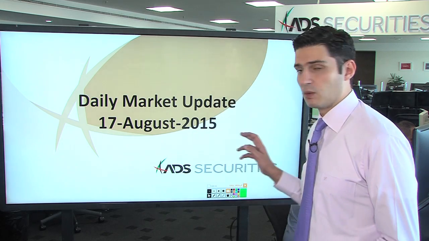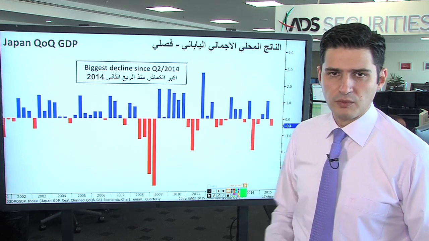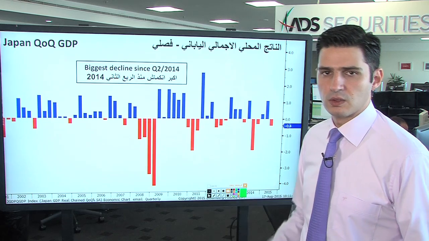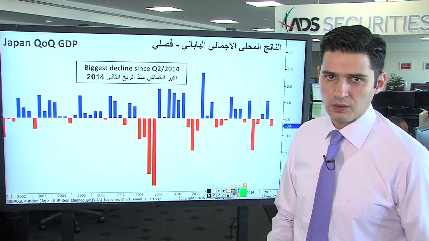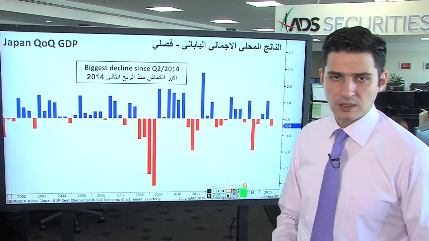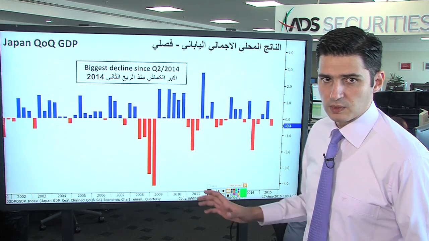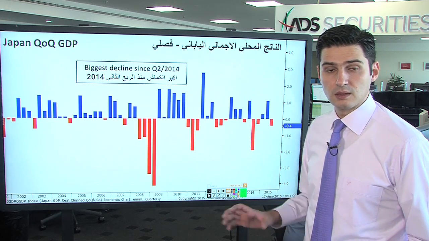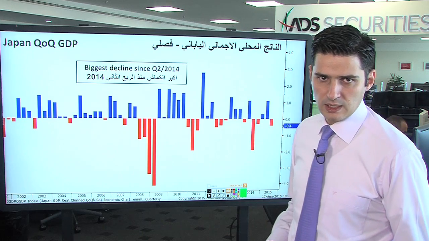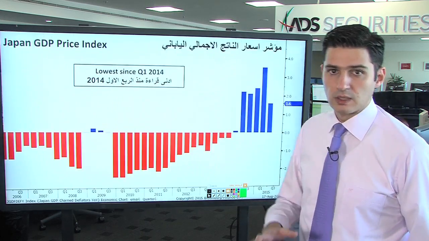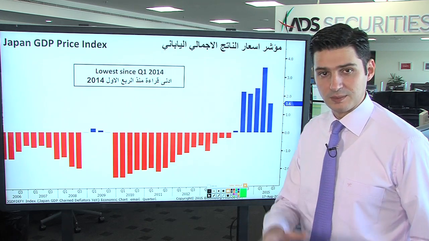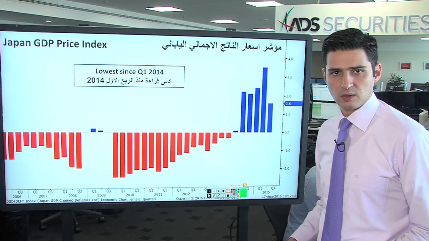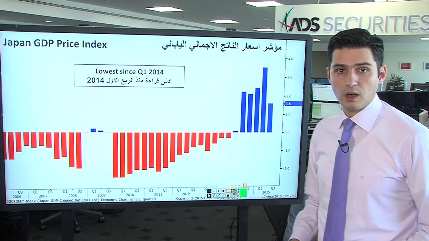Beginning with the Asian session today, the Japanese GDP came in slightly better than expected. However, the economy also shrank by 0.4%, which is the first shrinking since Q3 of 2014, and the biggest quarter-over-quarter decline since Q2 of last year, while the estimates were to shrink by 0.5%. Moreover, the previous reading has been revised slightly higher for Q1, toward 1.1% instead of 1%. The GDP price index also slowed down very sharply, and more than expected, toward 1.6% in Q2, down from 3.4% in Q1, while it had been anticipated to slow down toward only 2.2%. This is also the lowest reading since Q1 of last year.